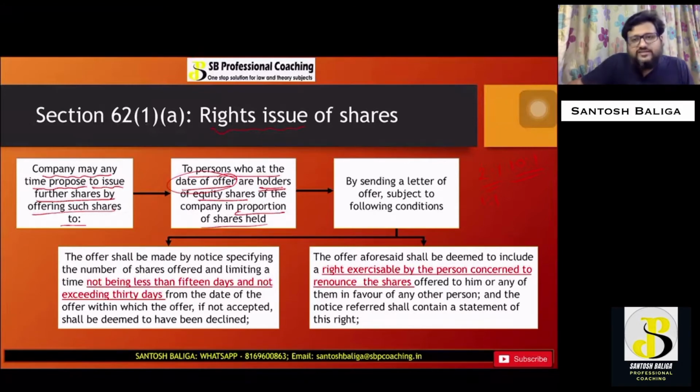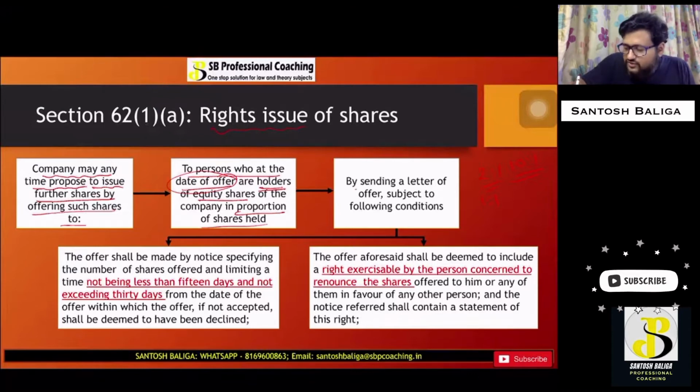Now, the next point is that the company has to send a letter of offer. In a normal issue, that is an IPO, you would have seen that a prospectus is issued by the company. But in case of rights issue, the company has to give this notice through a letter of offer. This is given to the existing shareholders, and it will be subject to the following conditions.